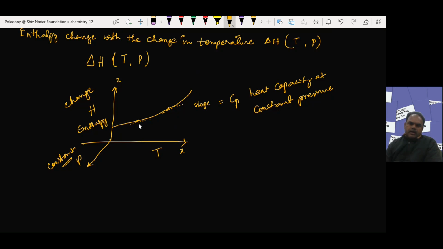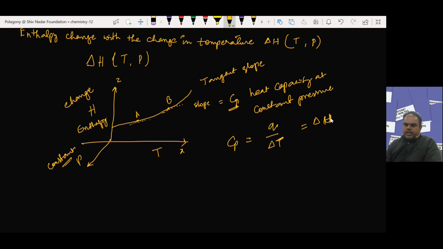For this curve, at point A or point B, if you draw the tangent line, that slope is equal to the heat capacity at constant pressure. Then Cp equals the heat supplied or transferred to the system and the temperature change, which is equal to enthalpy change.